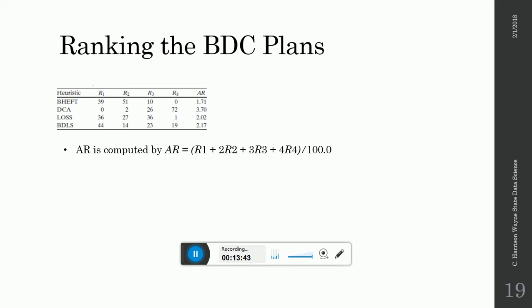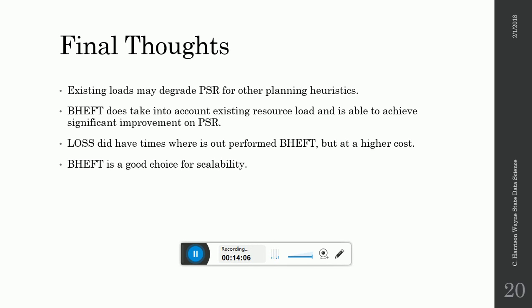And as you can see, the BHEFT algorithm had 1.71 AR, which is the best score, but not far behind it would be the LOSS heuristic. BDLS is a pretty close second to the LOSS, and then DCA was the least effective, coming in 4th and 3rd the most.